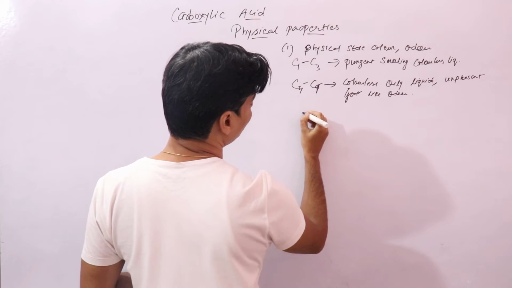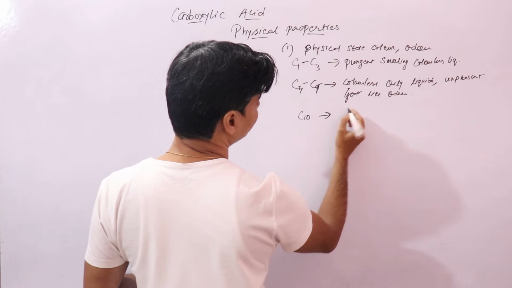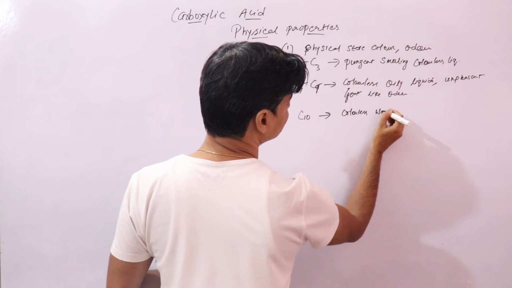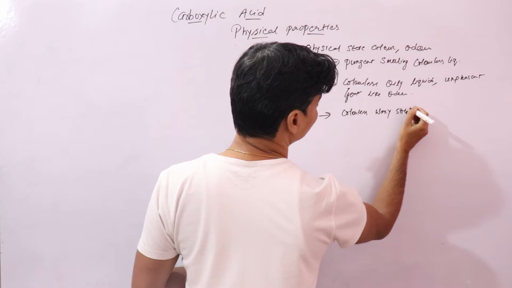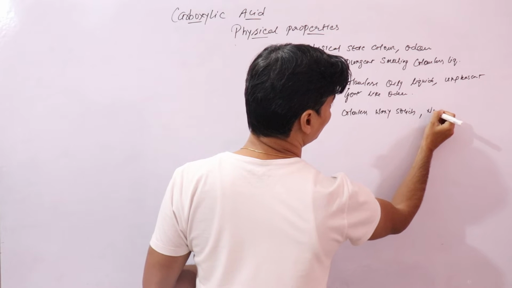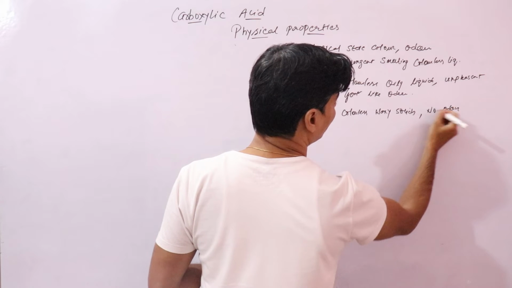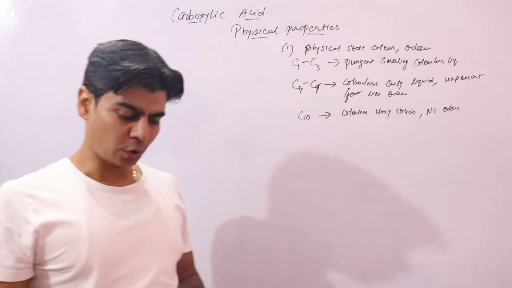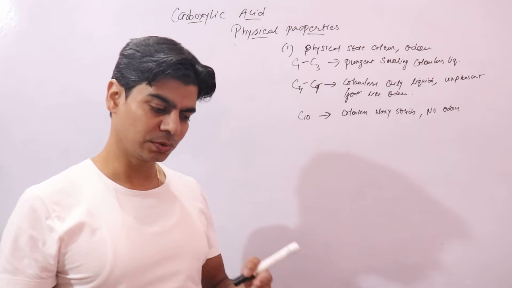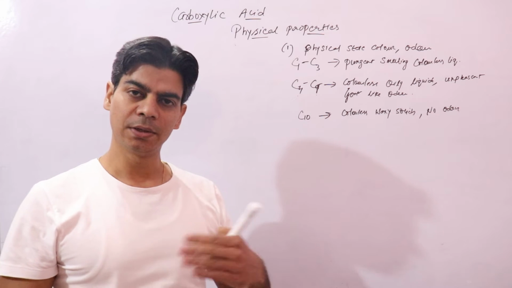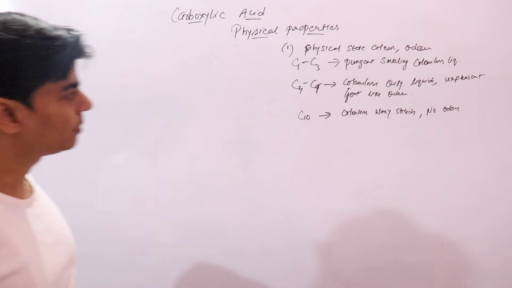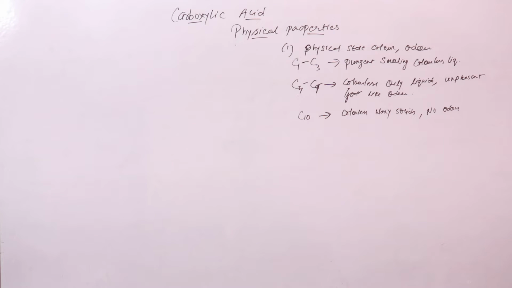Now C10 and above are colorless waxy solids with no odor. Why no odor? Possibly because they are not volatile, they cannot vaporize, so there is no smell. So this is about the physical properties.